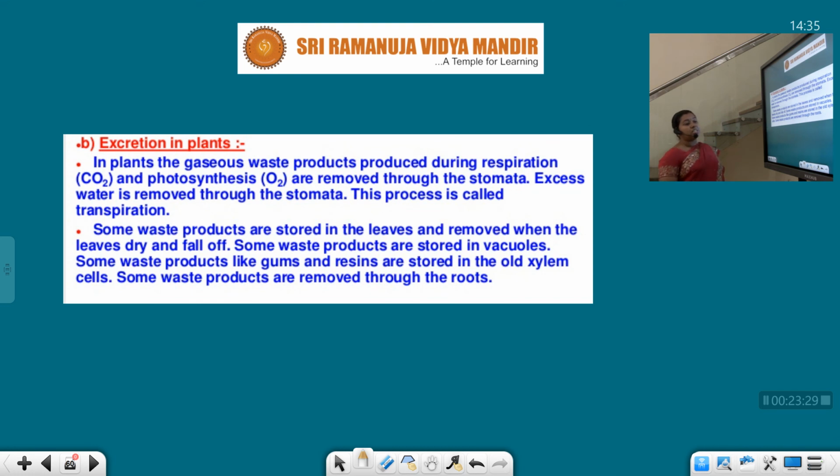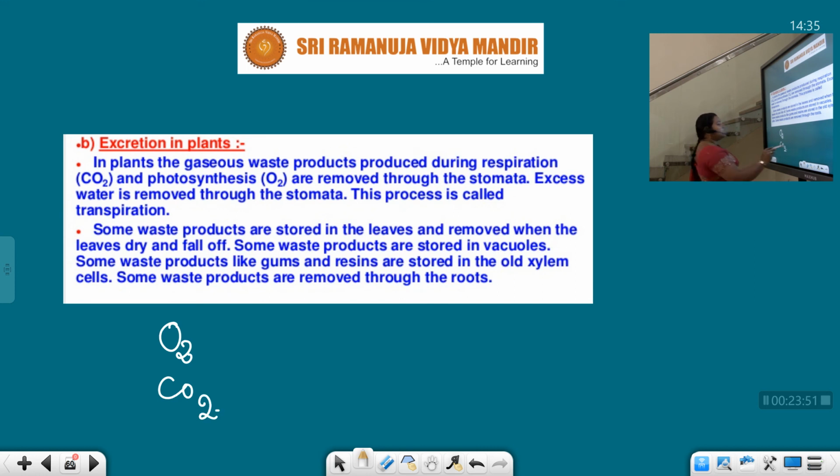Let us see excretion in the plants. Till now we discussed excretion in the human system, and now we are going to discuss excretion in the plants. In the plants, gaseous waste products are produced during respiration. What are they? Oxygen and carbon dioxide.